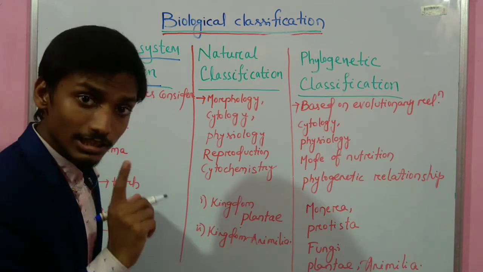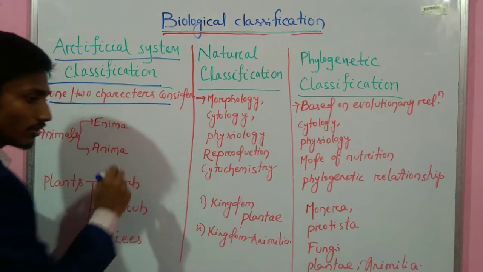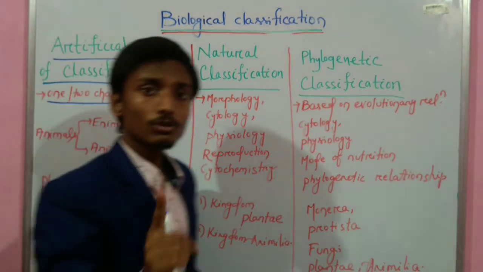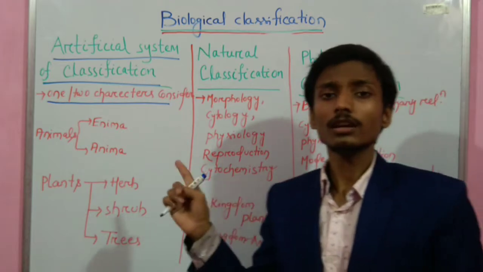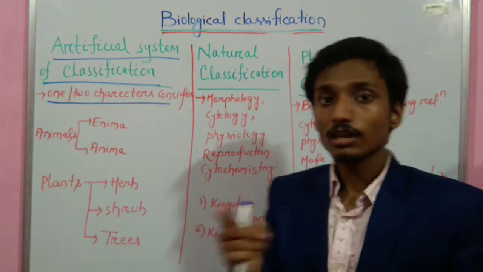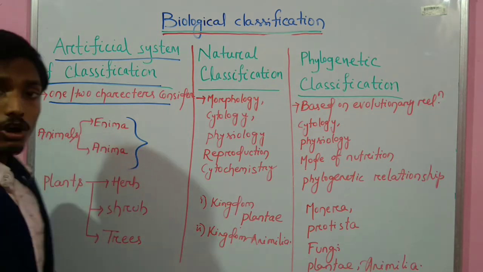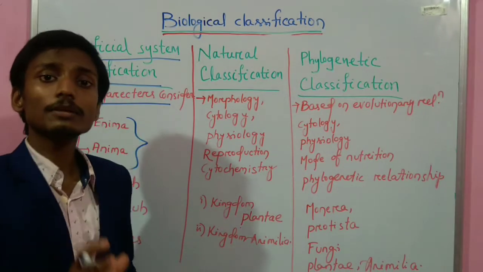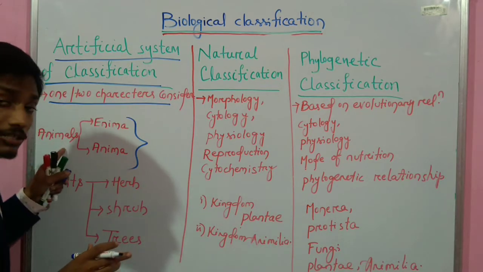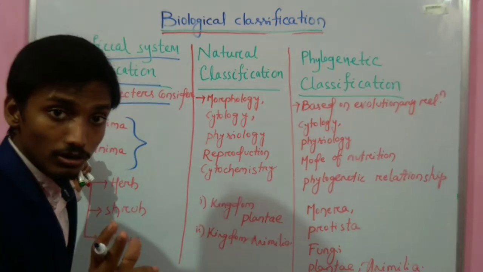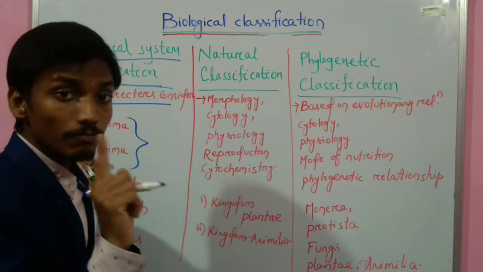Aristotle considered one or two characters for classifying different living organisms. Here we can see an example. He observed different types of animals and categorized them on the basis of the color of the blood.